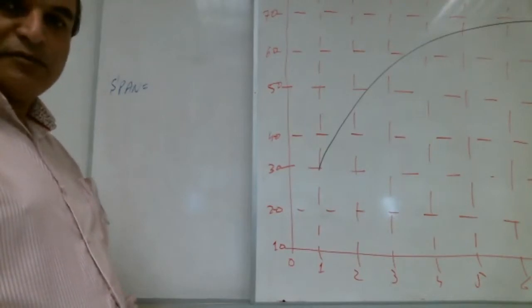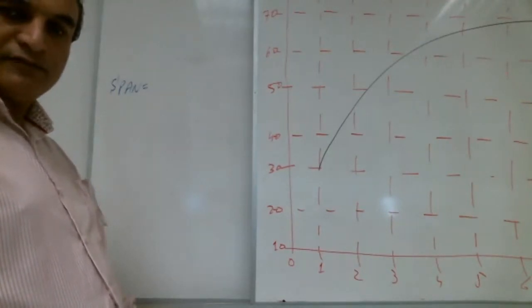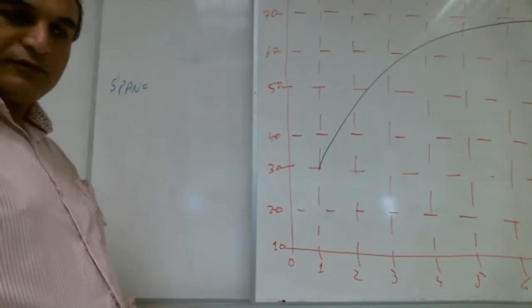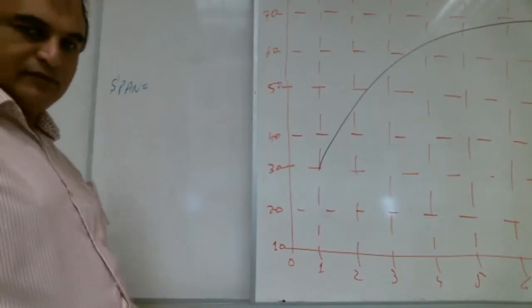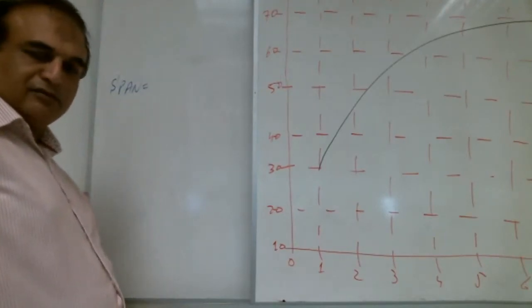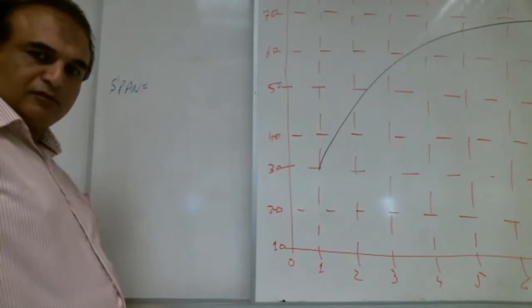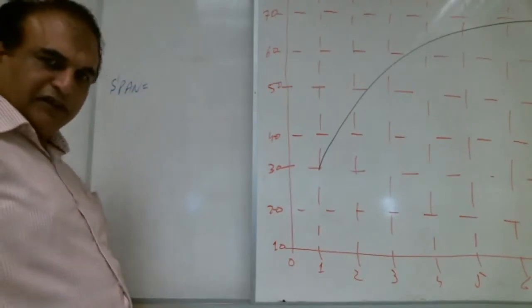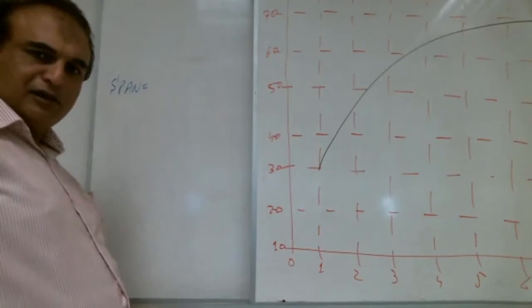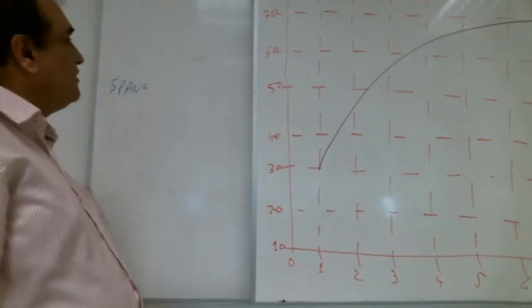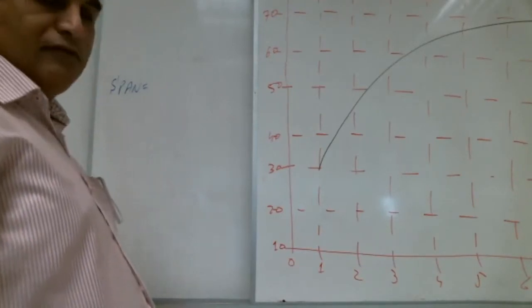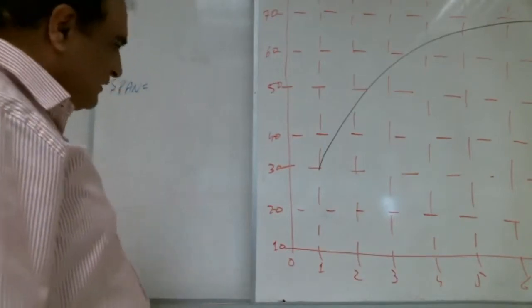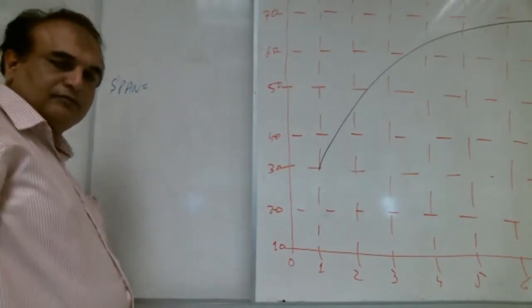One brother is writing 40. Very good. A lot of brothers now start writing 40. So how are we getting the 40? 70 minus 30.